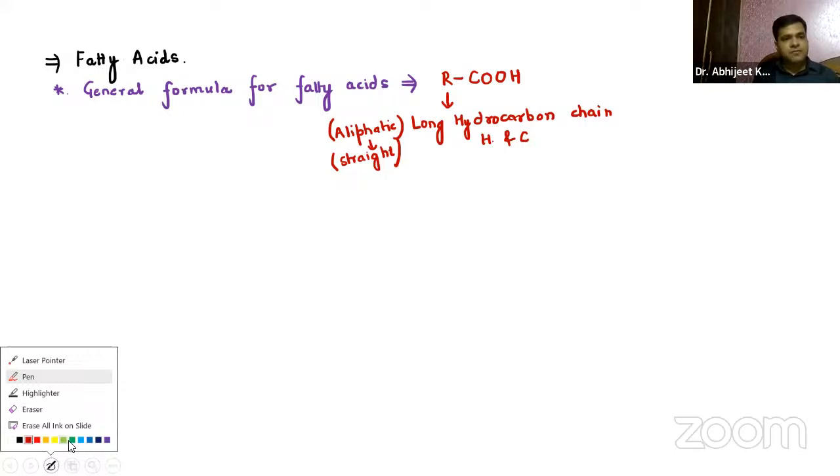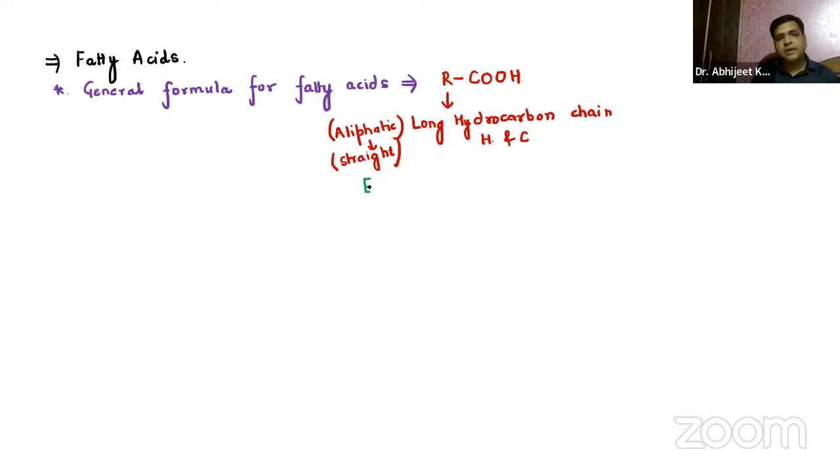For example, CH3, CH2, CH2, then COOH. You can see the carbon and hydrogen can vary. The number of carbons can vary, and the number of hydrogens will vary accordingly. So this R is nothing but the long hydrocarbon chain, and that is the general formula for fatty acids.